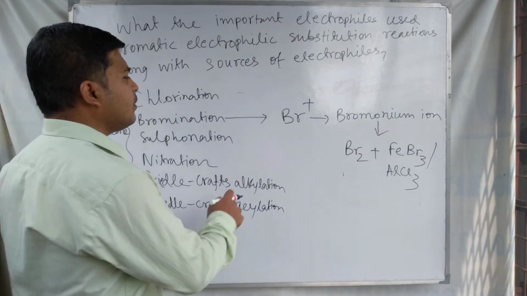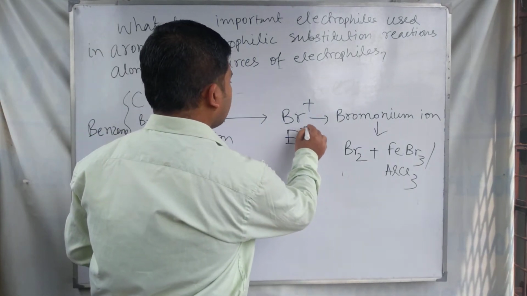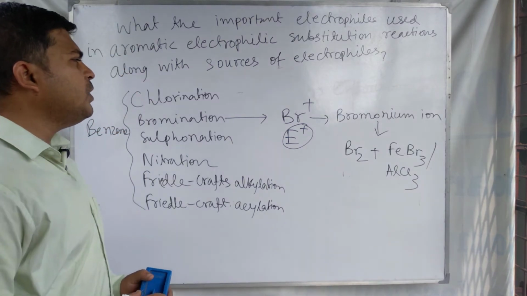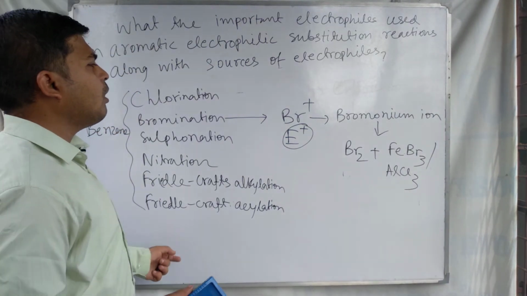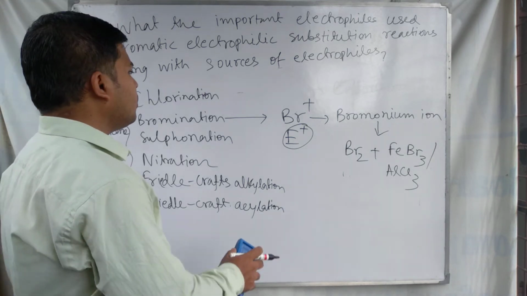In this case the electrophile E plus is Br plus, the bromonium ion. This is the electrophile used for the bromination of benzene.